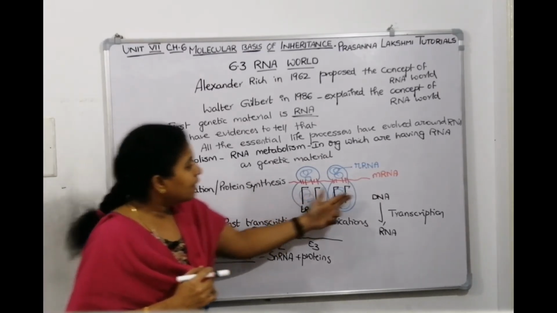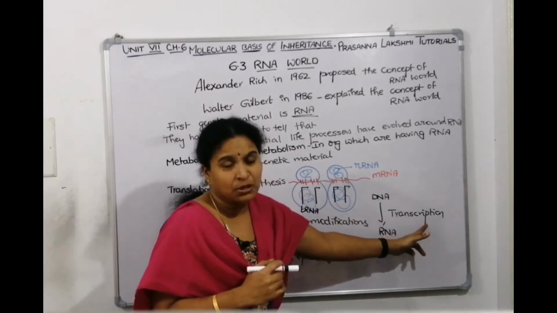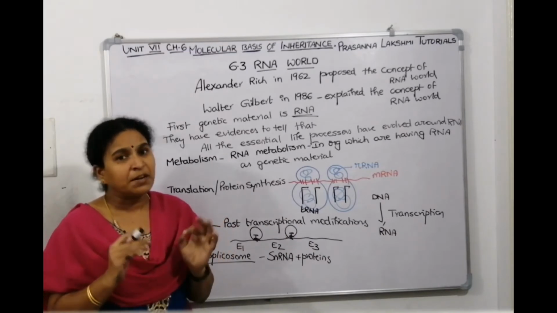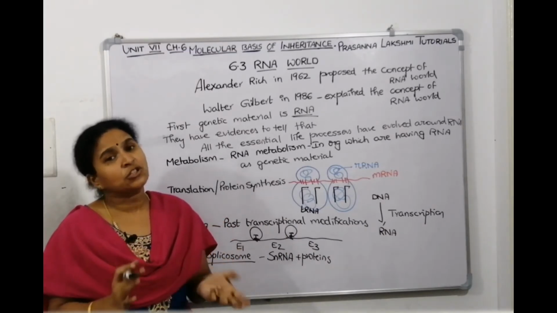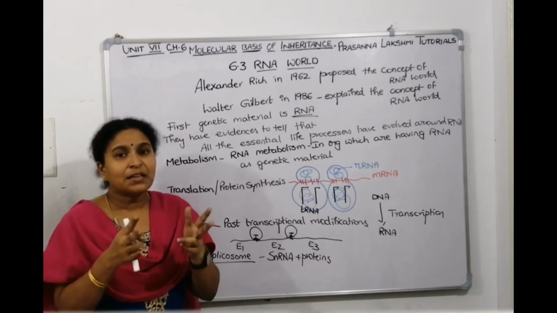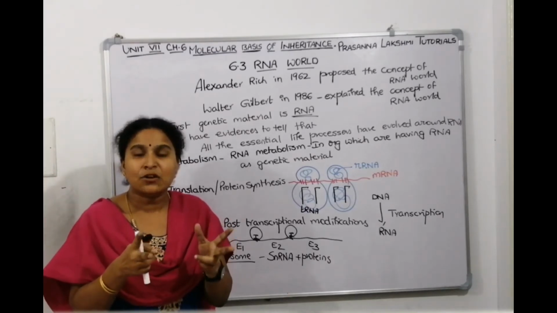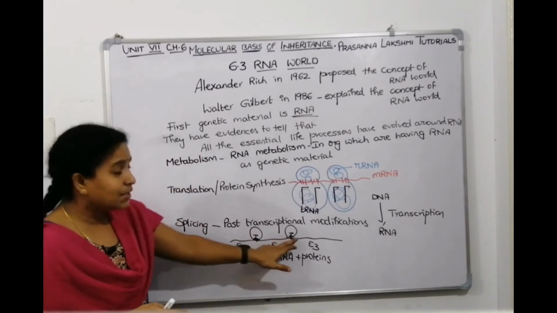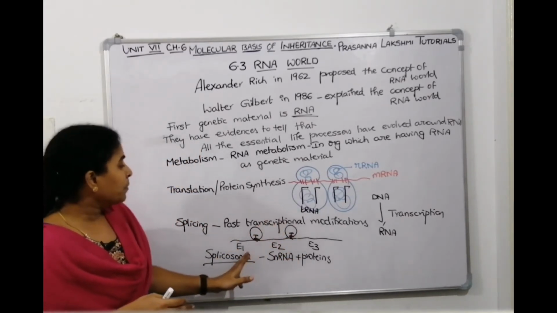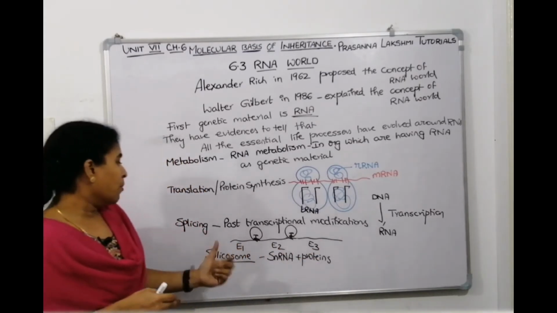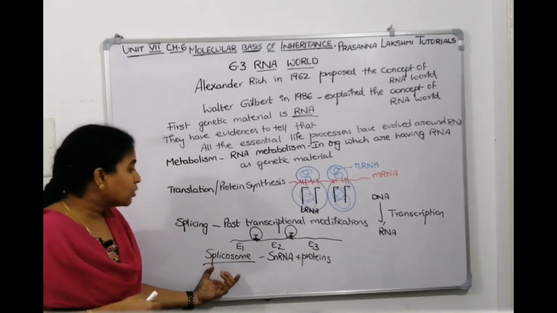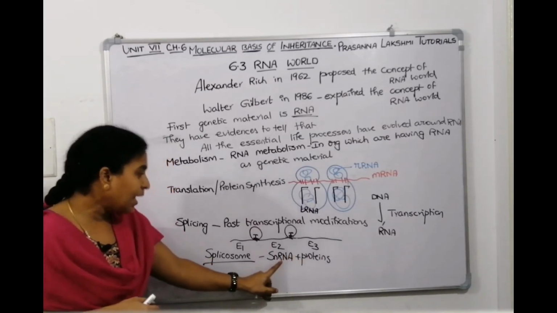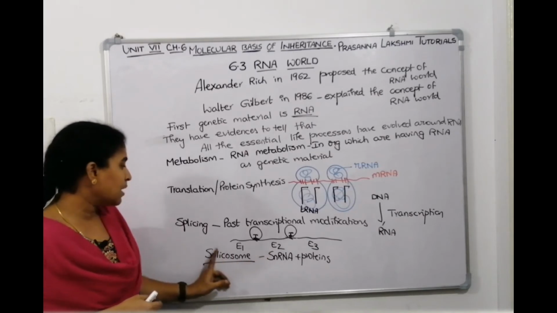Splicing: DNA to RNA is called transcription. After transcription, the RNA which is formed is not straight away functional. You need to do some modifications to make it functional. You have to identify the unwanted, non-coding regions, splice them off and join all the coding regions. The non-coding regions are called introns. The introns are removed and the exons are joined by a complex called spliceosome. Spliceosome is made up of snRNA combined with proteins. So RNA is cutting RNA. The mechanism is called splicing.